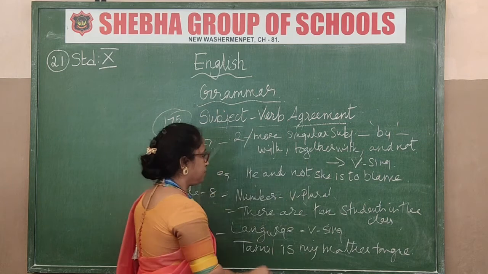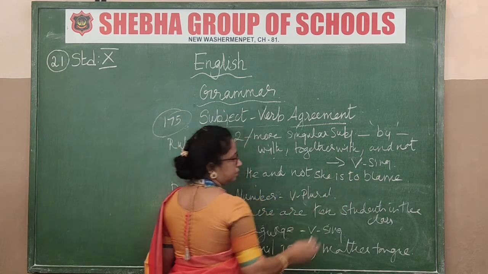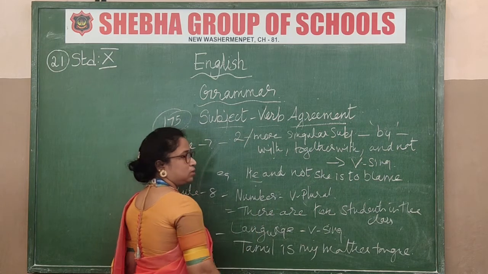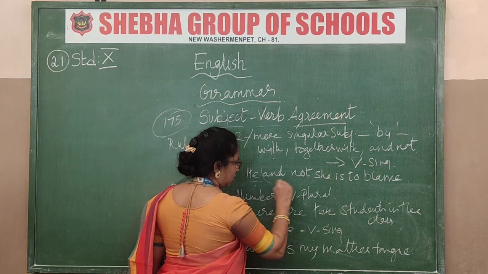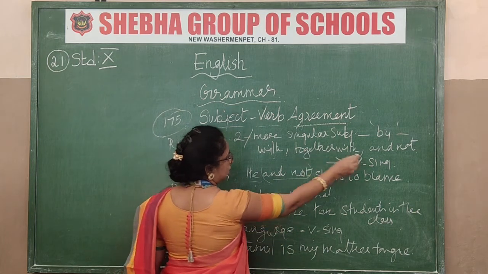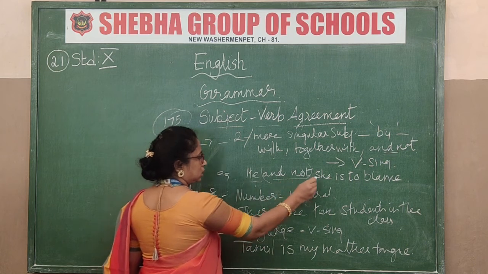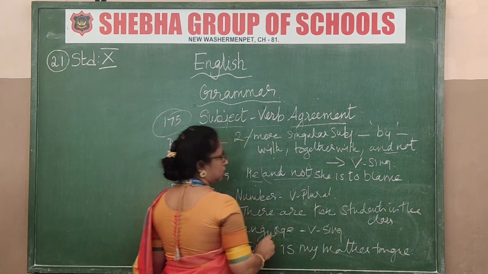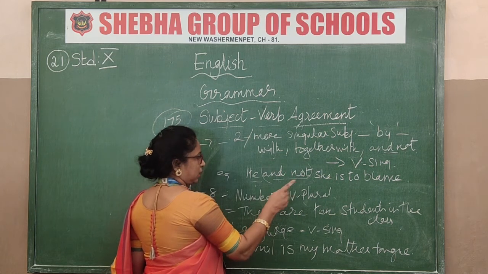Like, see, "He and not she is to blame." That means who is to blame? He is to blame. "He and not she." This is "and not." Got that now? "And not." Got it here? The clue is given to you: "and not." "He and not she is to blame." Okay, got that now? So there are not two persons, one person only. Take it as one person.